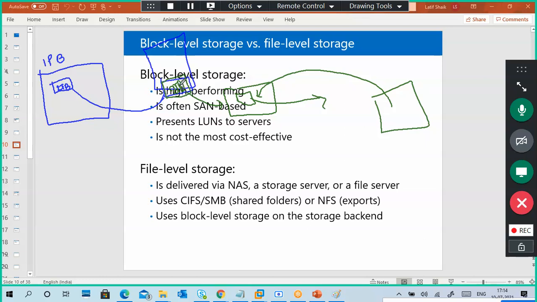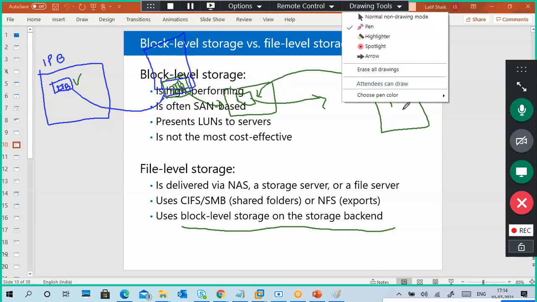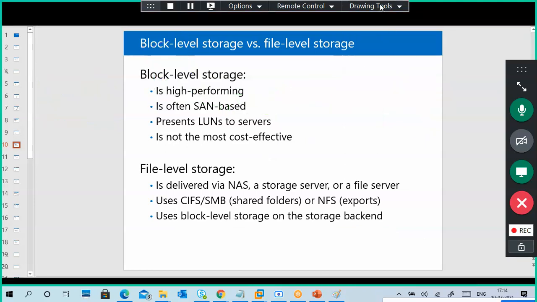And where does this 2 terabytes actually exist? Here only. So the backend can be block level storage, but we are accessing it through a shared folder over the network using sharing. So that is the meaning of this.